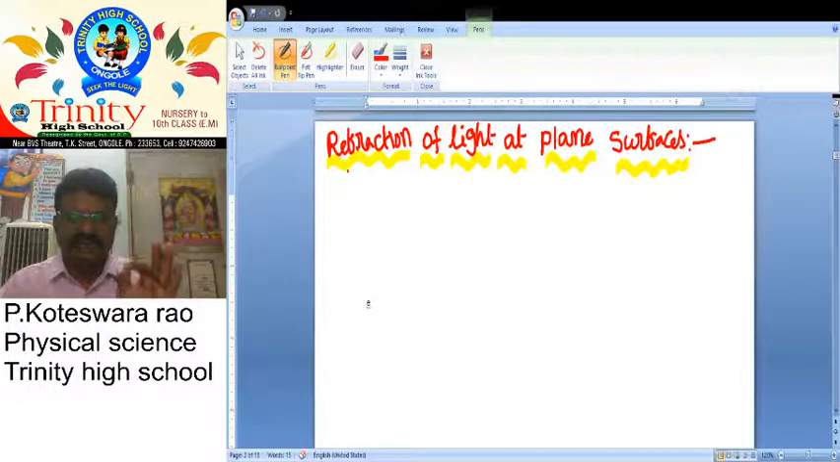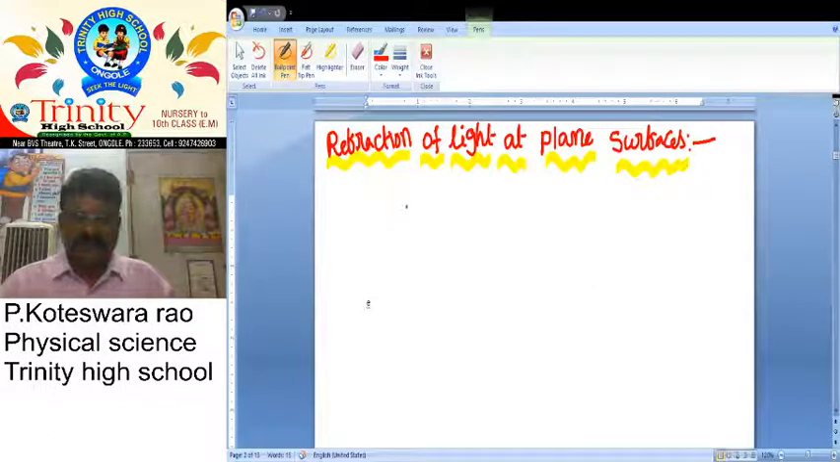Okay, so what about this refraction? Refraction is one of the most important phenomena in classical optics. Before learning about the definition, we want to discuss some examples. What about the examples? What about the activities?